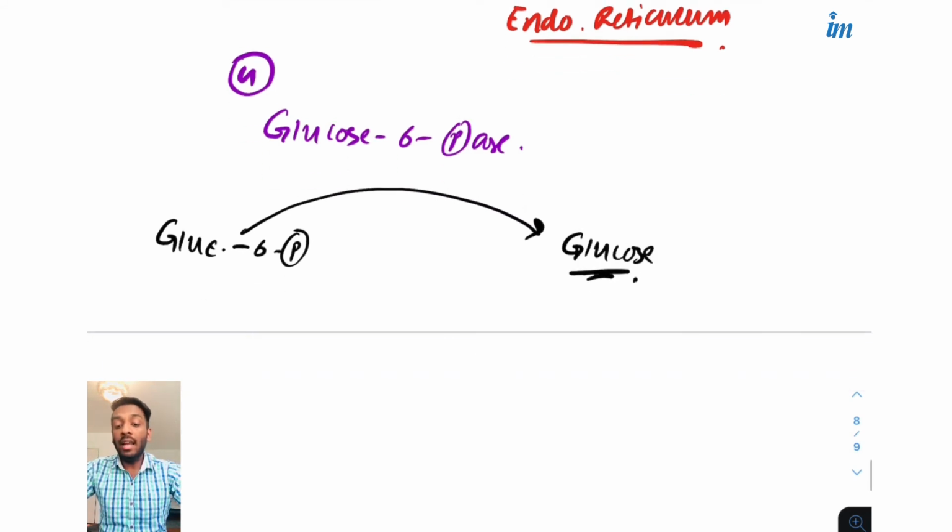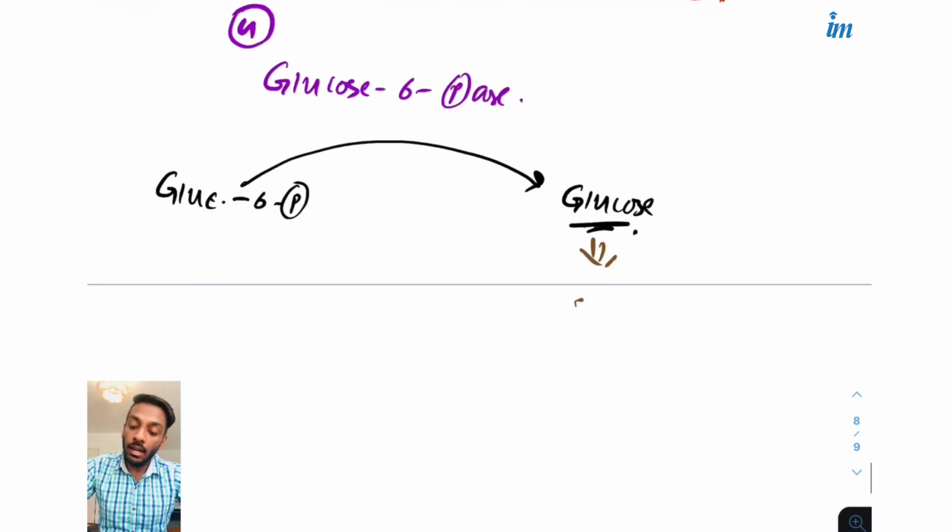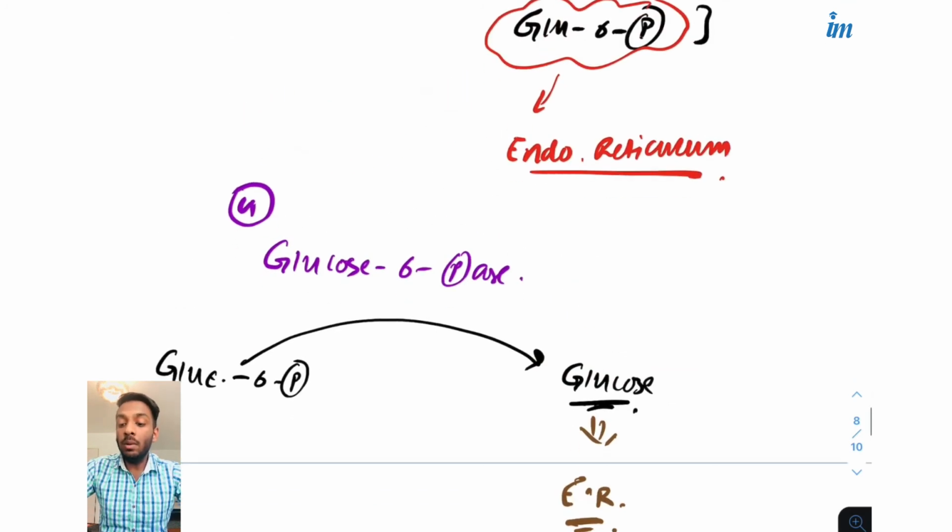So where will we get this glucose? We will get this glucose into where? Where? Tell. It is in the ER. Very good. Okay. So why do we bring the endoplasmic reticulum into the role? Because this enzyme is present only in the endoplasmic reticulum.